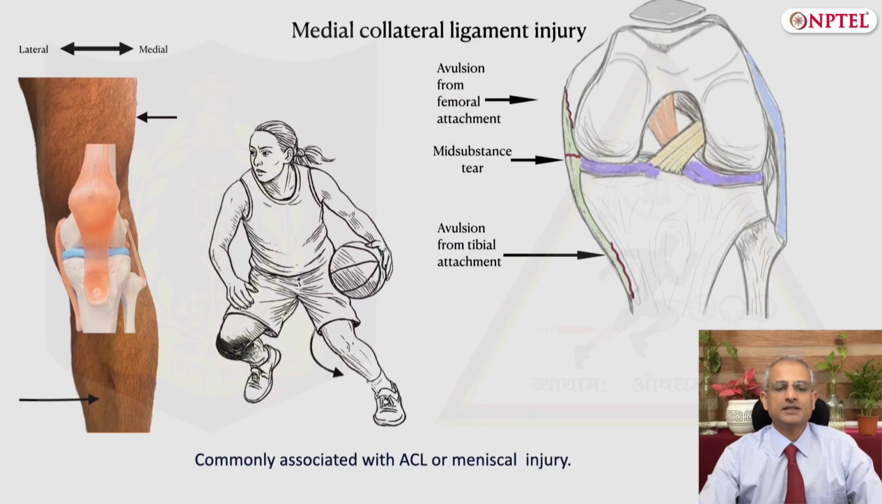Next in the list is the collateral ligament injuries. The MCL, or the medial collateral ligament, is injured when there is an excessive valgus stress, as when there is a lateral blow to the knee and the foot is planted, as shown in this figure. MCL tears are often associated with ACL or meniscal injuries.